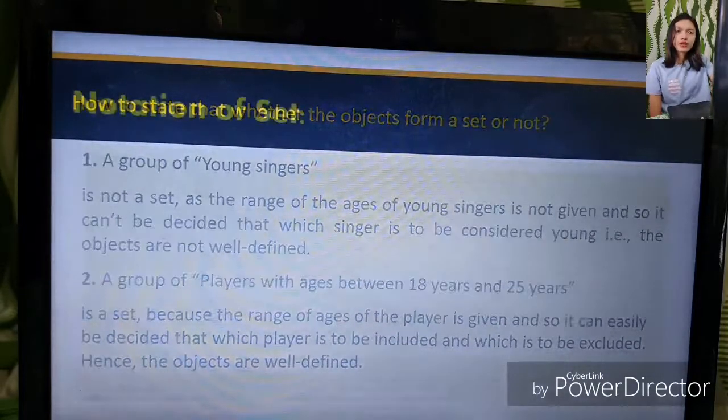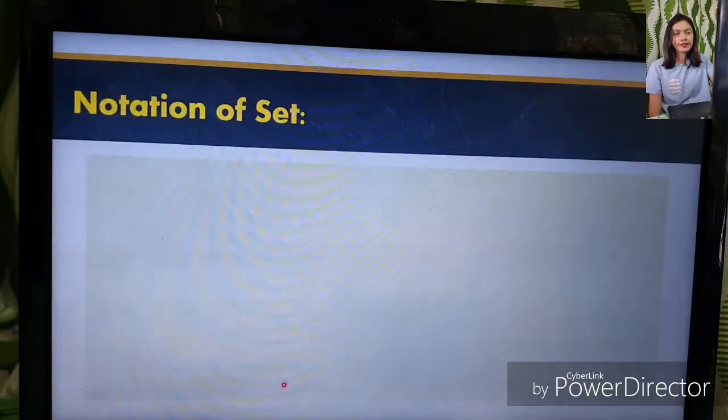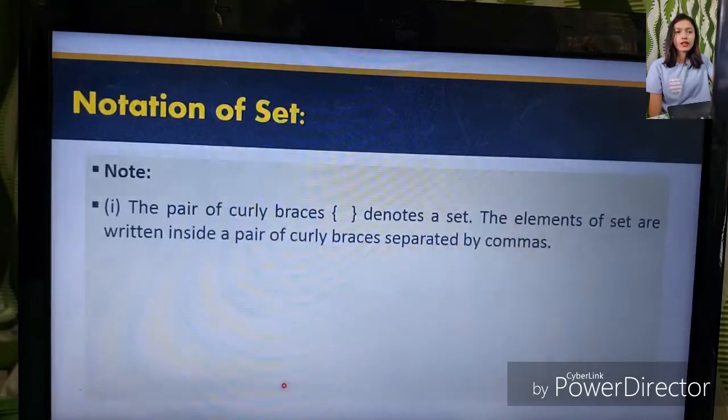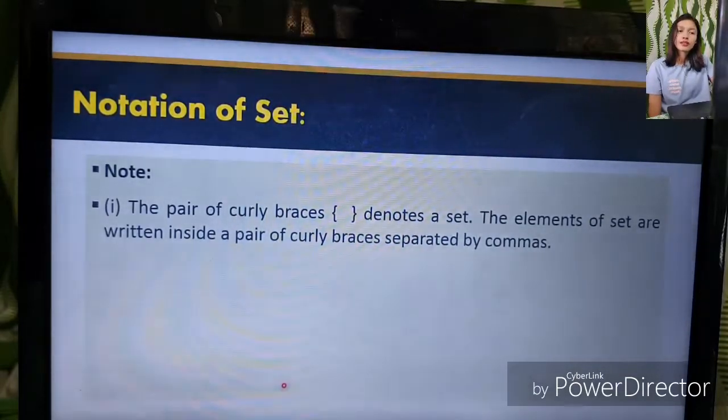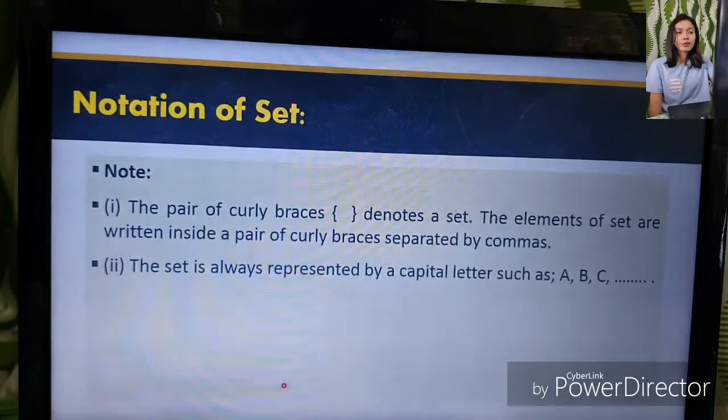So let's proceed to the notation of sets. Note that a pair of curly braces denotes a set. The elements of a set are written inside a pair of curly braces separated by commas. The set is always represented by a capital letter.